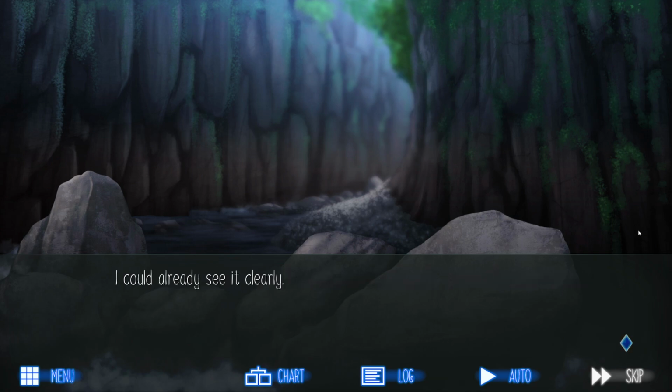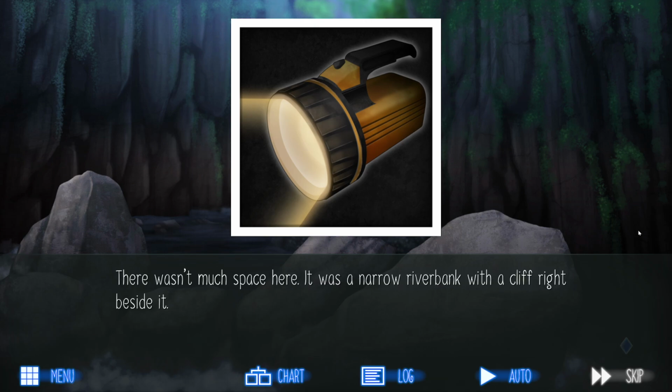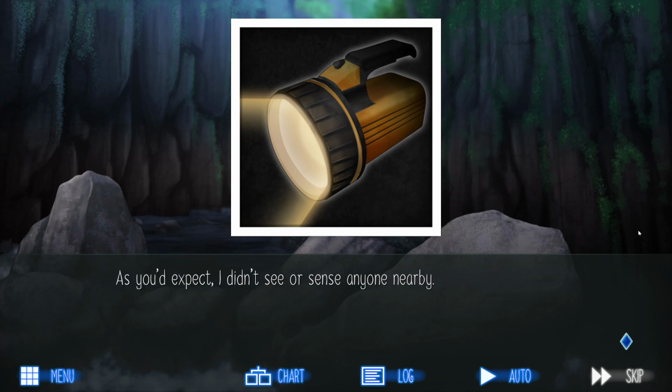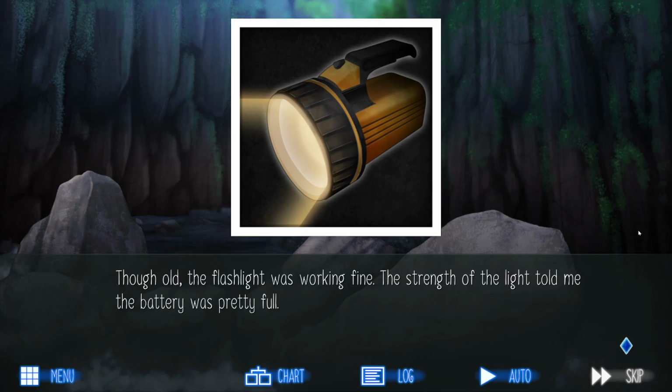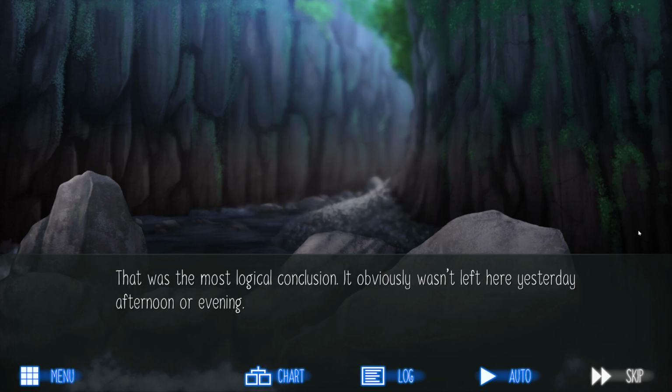I could already see it clearly. Yep, it was a flashlight, lying on the ground for some reason. There wasn't much space here. It was a narrow riverbank with a cliff right beside it. As you'd expect, I didn't see or sense anyone nearby. What the hell? Though the flashlight was working fine, the strength of the light told me the battery was pretty full. That meant that someone was actually using this tonight, or rather until just a few moments ago. That was the most logical conclusion.